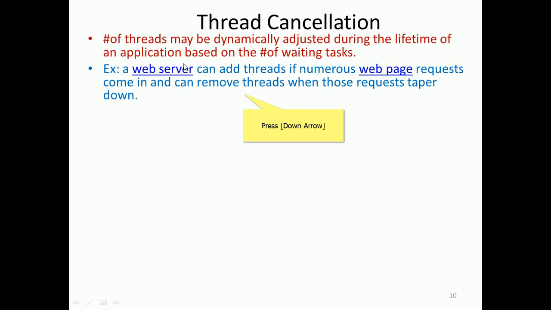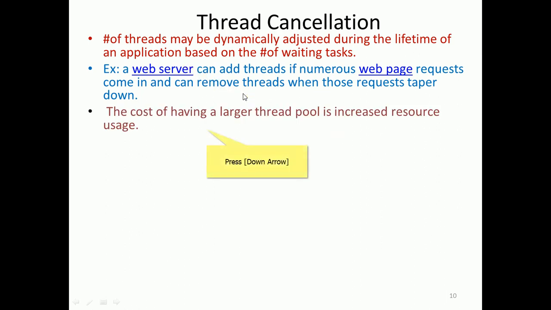For example, a web server can add a thread if many web page requests come, right? For the web server, from the clients, so many requests come, and it can remove the threads when those requests taper down, right? So at a given instant of time, requests are more, and it dynamically creates many threads. In due course, after a certain amount of time, the number of requests reduces, then the number of threads we can also reduce. So correspondingly, based on the number of requests, the corresponding number of threads is going to be created.